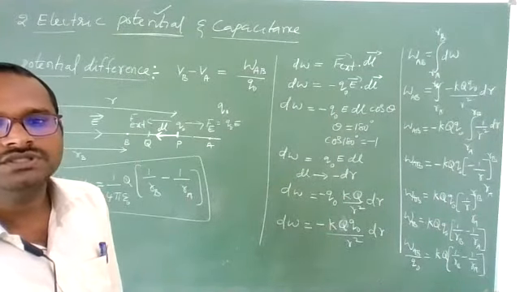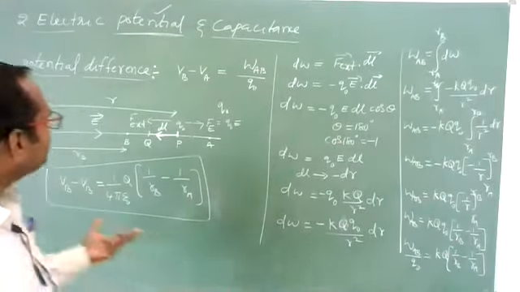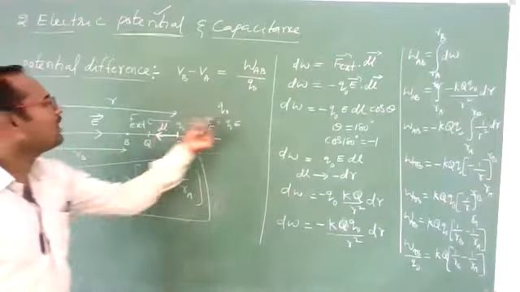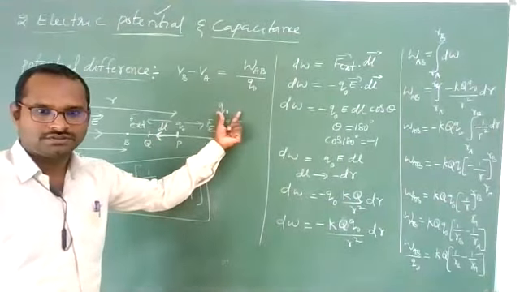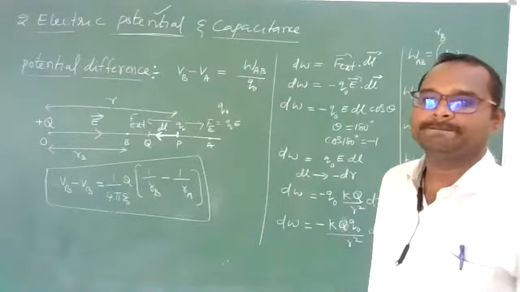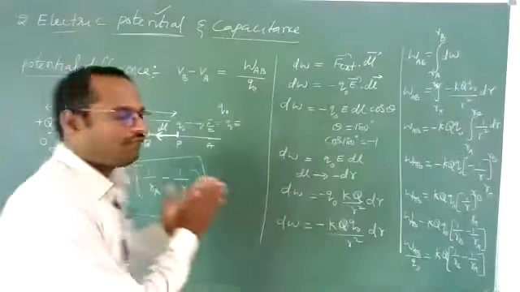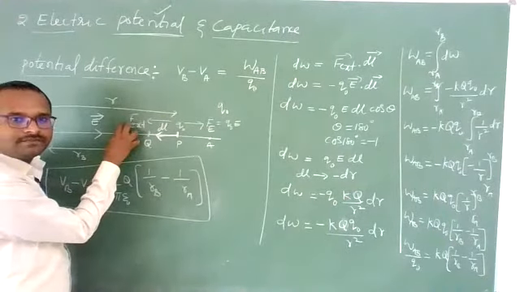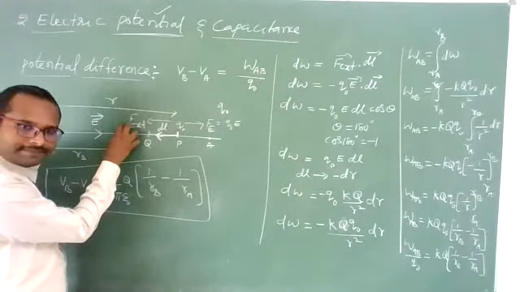Sir, which to consider Q1, which to consider Q2? Capital Q has been taken, and Q naught is the positive test charge. Which is considered RA and which is RB? The far point is RA, the near point is RB. Okay?